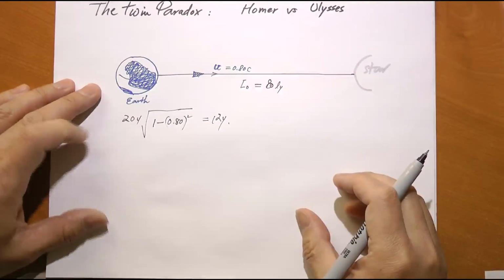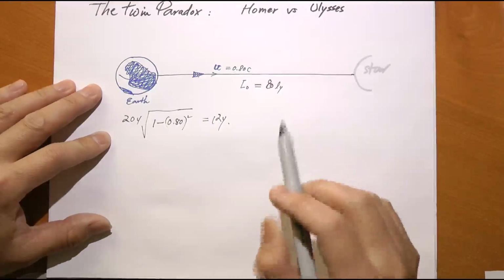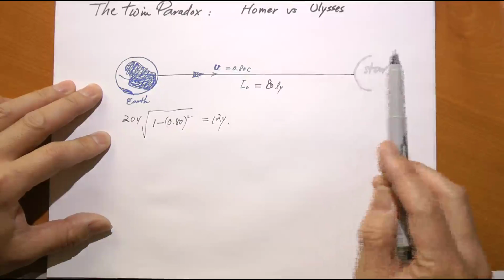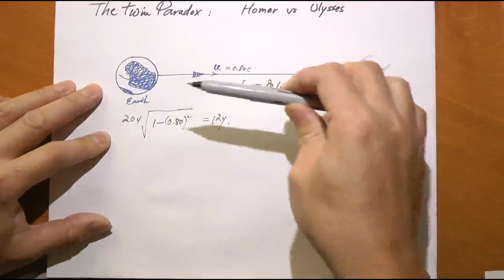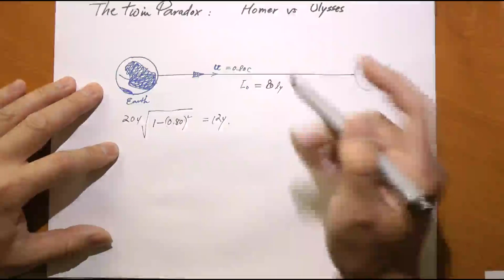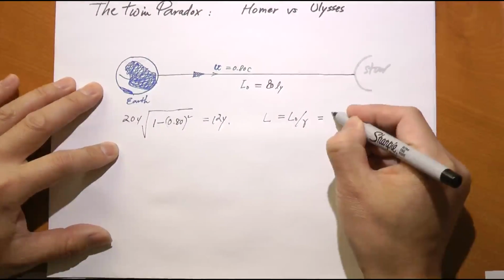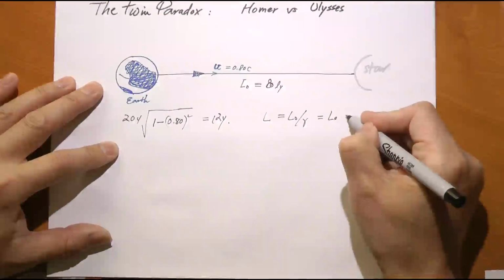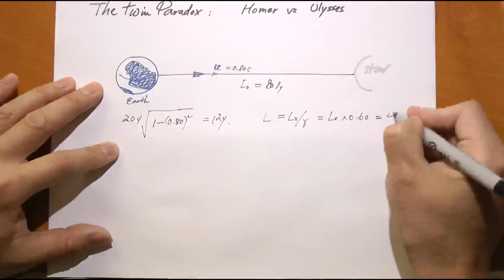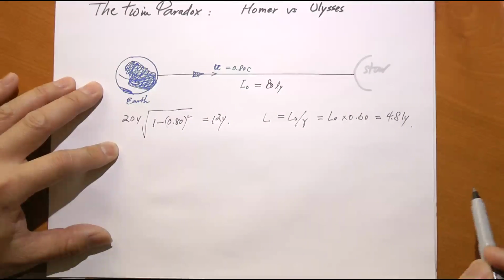Well, let's see. According to Homer, the distance between the Earth and the star is 8 light years, but not according to Ulysses. Ulysses experiences a different measurement because, according to him, the Earth and the star system are moving backwards, so the distance between them would shrink because of length contraction, right? It shrinks by a factor of gamma, and therefore the length L is no longer L naught. It is L naught divided by gamma, and that is L naught times the same factor, 0.6, and that is 8 times 0.6, 4.8 light years, according to Ulysses. That is the distance between these two.